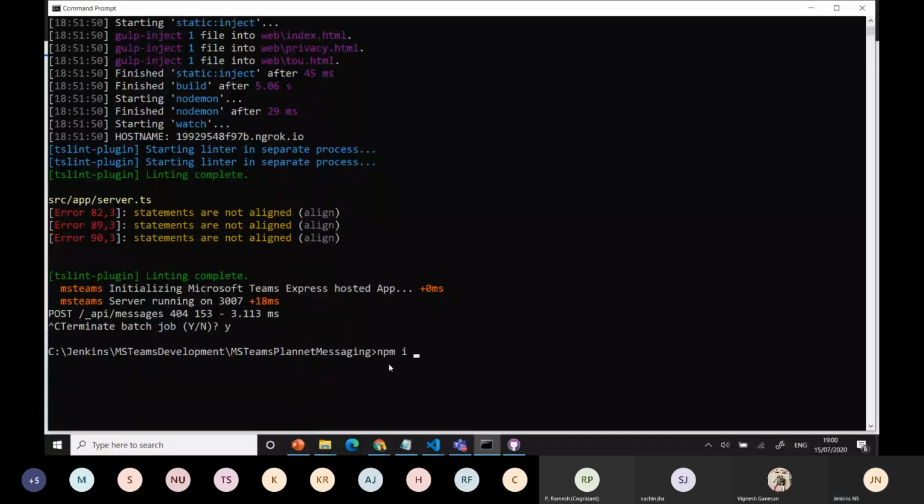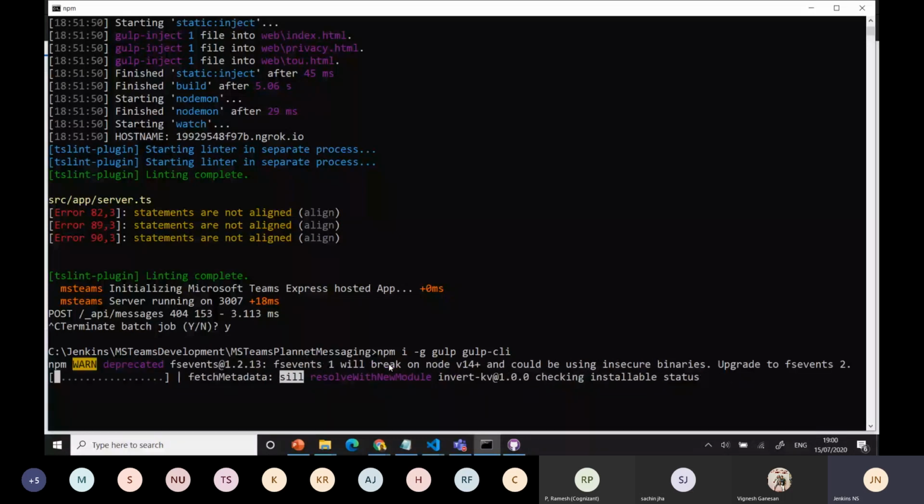Install -g gulp. Normally we use this command to do the process. Just bring in the Gulp CLI. It's a one-time installation only, whenever you want it, that's the reason I added this. Then you are able to add the Gulp build and everything.